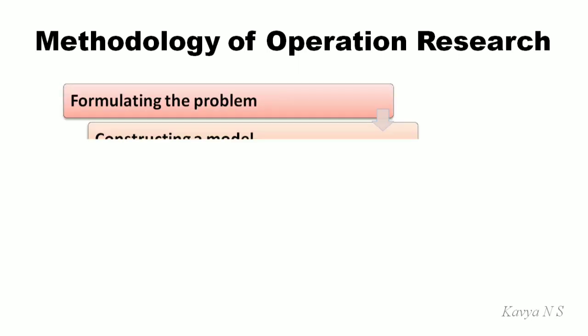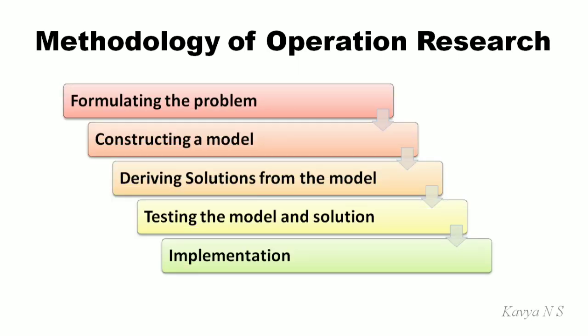Methodology or algorithm of operation research. Operation research follows step-by-step procedures to solve real-world problems. See, as you can see here, these are the steps that operation research follow. Formulating the problem is converting the problem into mathematical form.